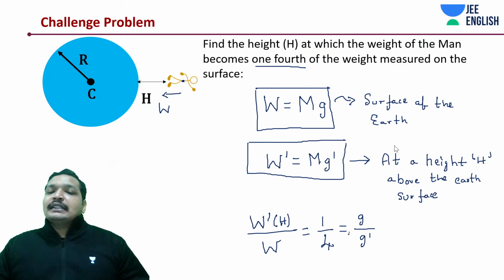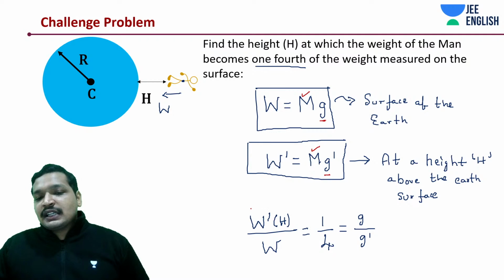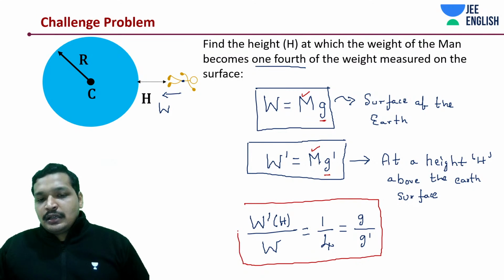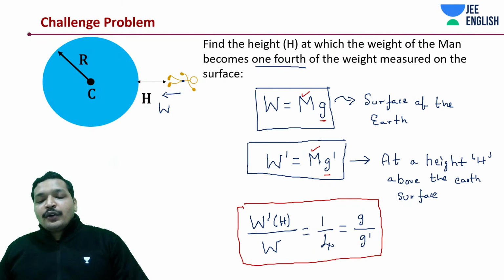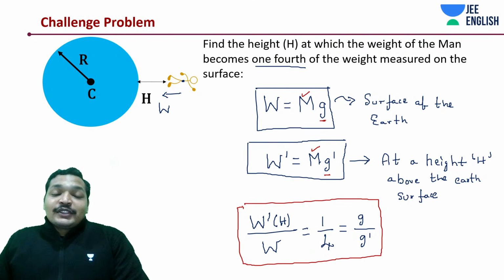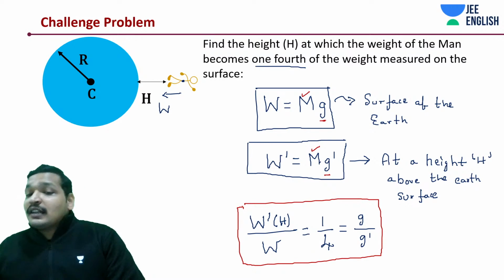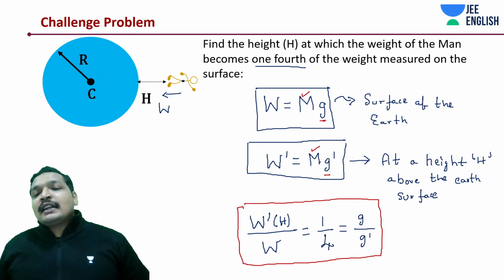Same thing, isn't it? Yes. Mass does not change. Mass remains constant. What is changing? Gravitational acceleration. You know this thing. Now you need to write down the expressions. Okay. So if you have been using g dash is equal to g into 1 minus 2h by R, everything will go. Try to calculate it, just like that.